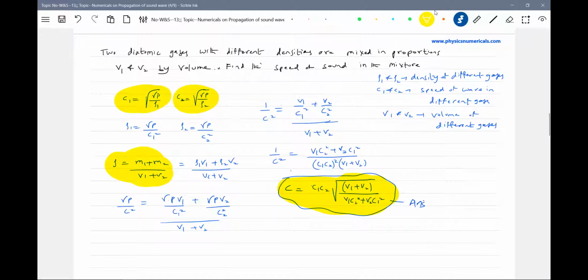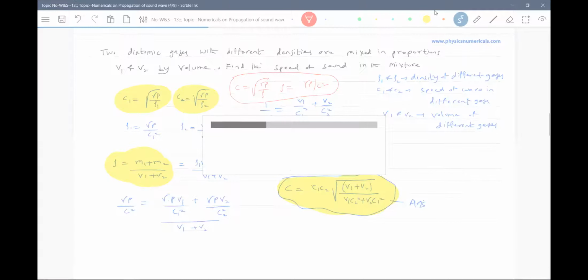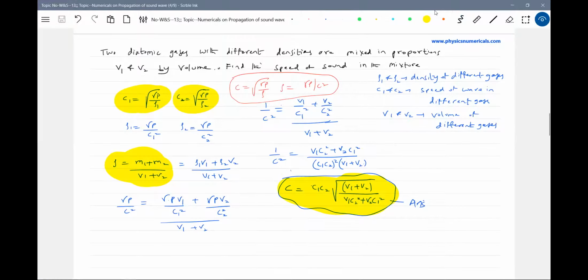The speed of sound in the mixture will be given by the square root of gamma P by rho, where rho is gamma P by C square.